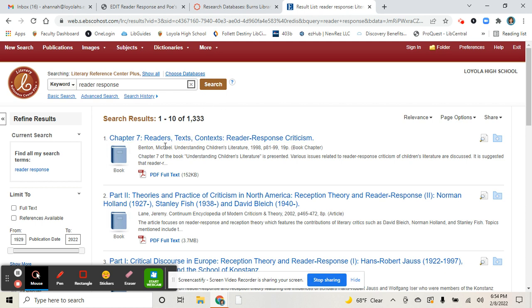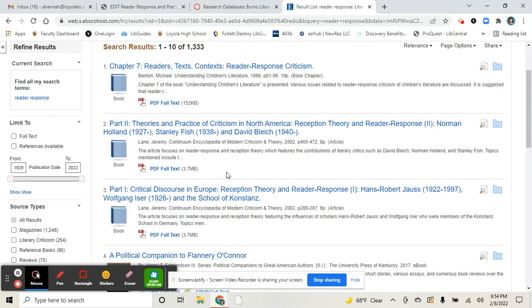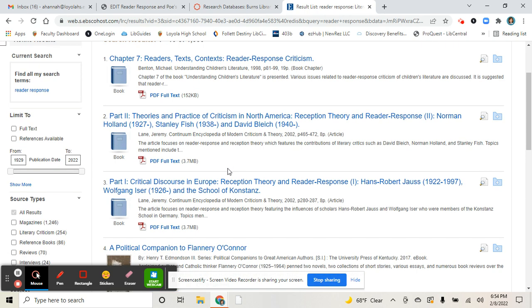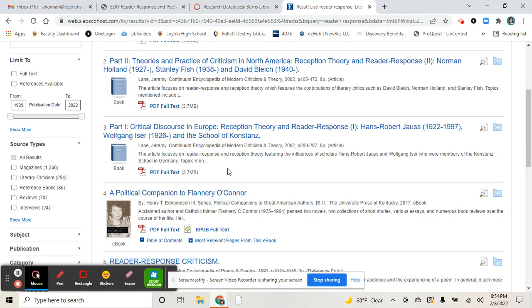Anyway, reader's text, context, reader response, criticism. Hey, that looks pretty good. Children's literature. I'm looking here at a summary of what's in this article, or this chapter from a book, and there is a PDF full text. It's very important to find PDF full text, HTML full text, anything that says full text. That's what you want. Some of these articles may not be accessible, meaning they don't have a way for us to get it, and we can talk about that at some other time if you need to know. But anyway, let's take a look.